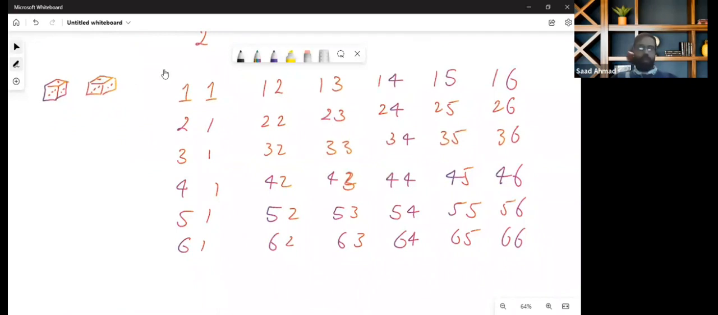Now we can make any question. Let's say the question is, how many possible outcomes are there when the sum of both numbers that appear on the dice